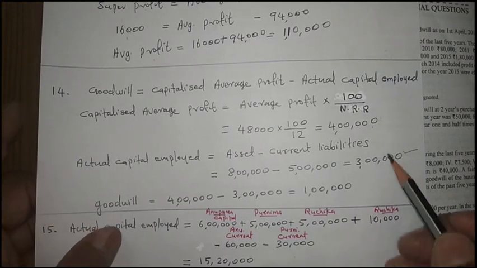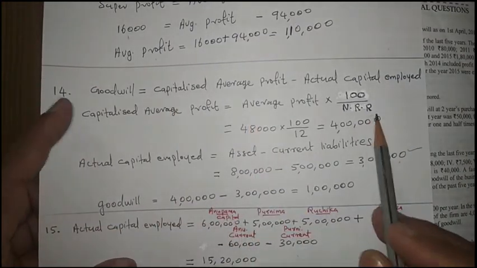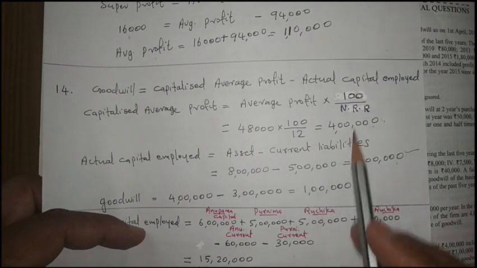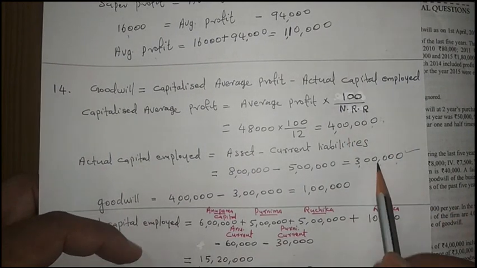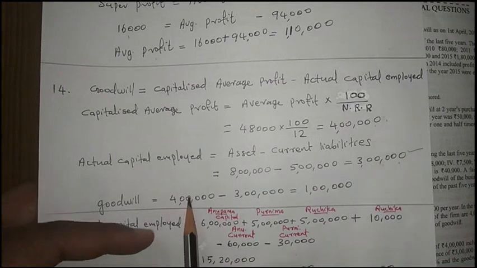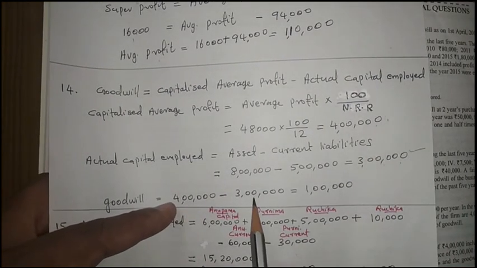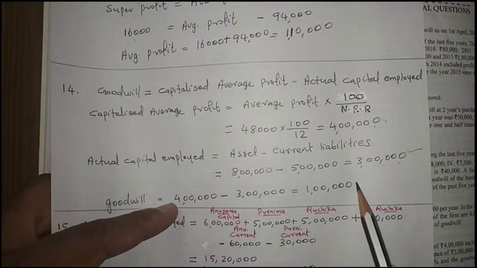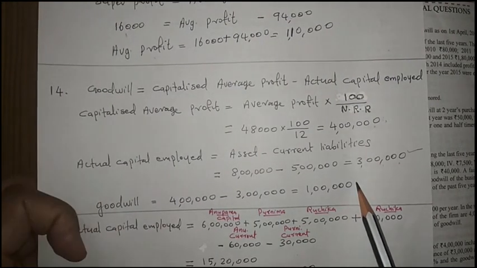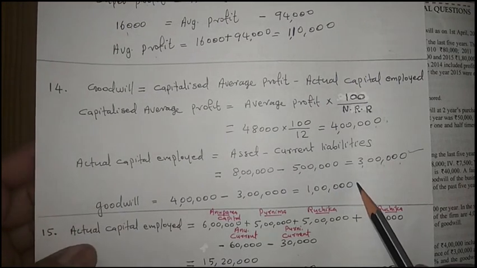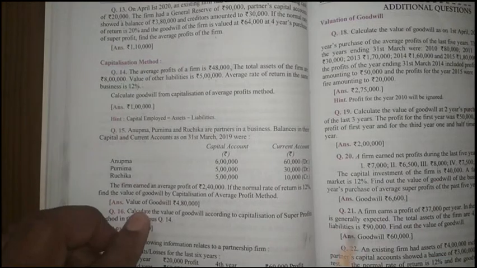So here the capitalized average profit is 4 lakh, and our actual capital is 3 lakh. Then this 4 lakh, the capitalized average profit, minus our actual capital of 3 lakh, gives 1 lakh as the goodwill. This is the capitalized value of average profit method. Then next question, the 15th one.